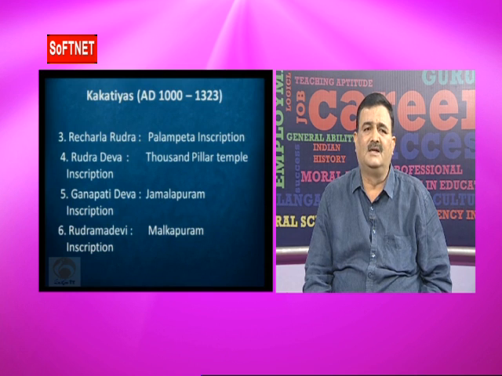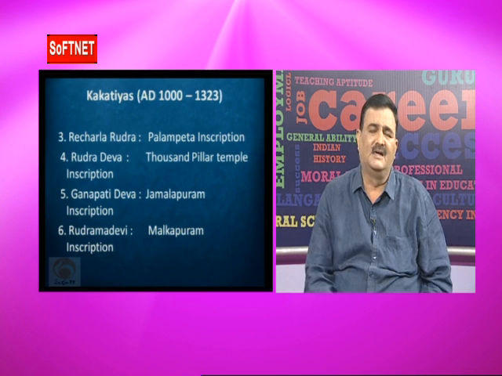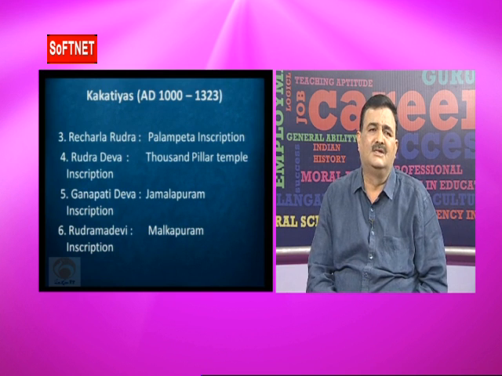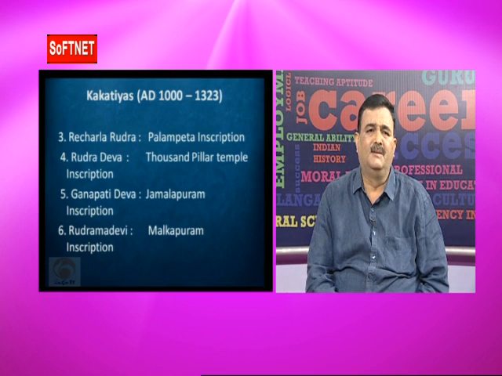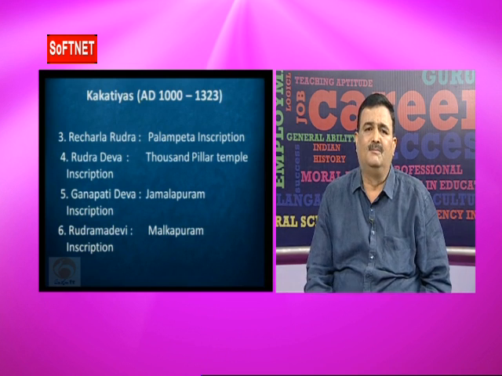In 1163, he declared his independence from the Kalyani Chalukyas, and on that occasion issued the 1,000-pillared temple inscription. So that is the independent Kakatiya. According to this inscription, the Kakatiya Kingdom became independent. That is one of the important inscriptions.